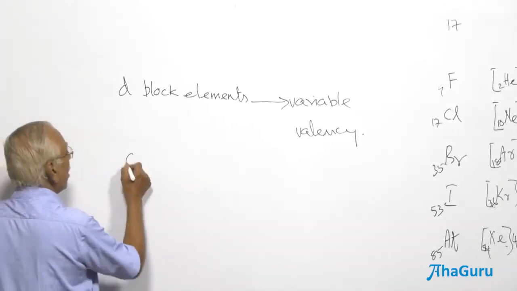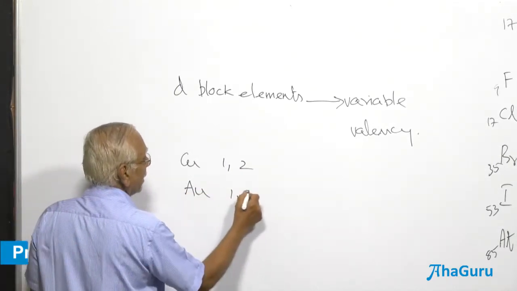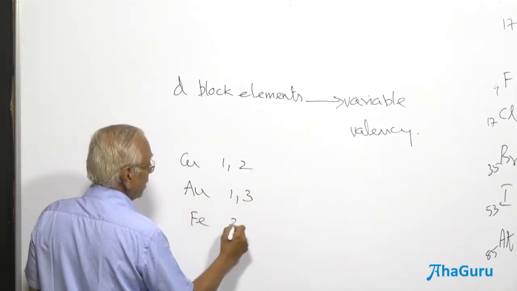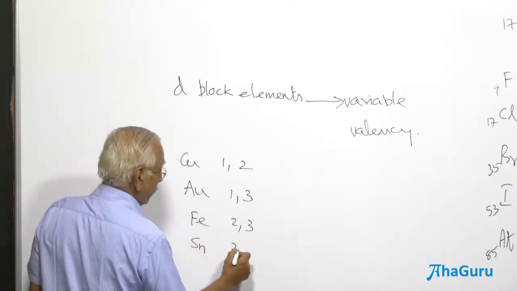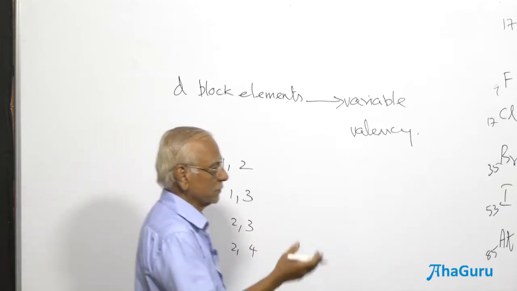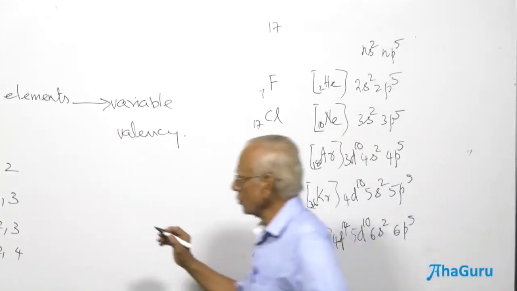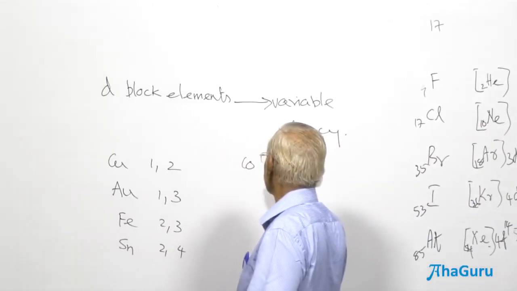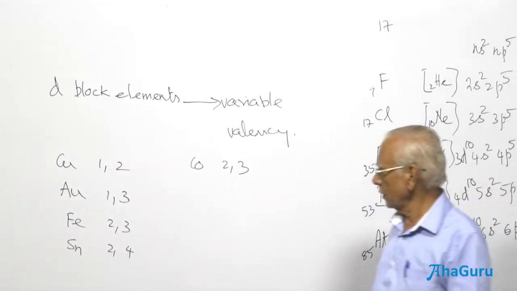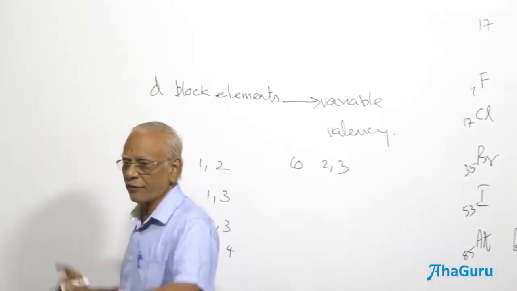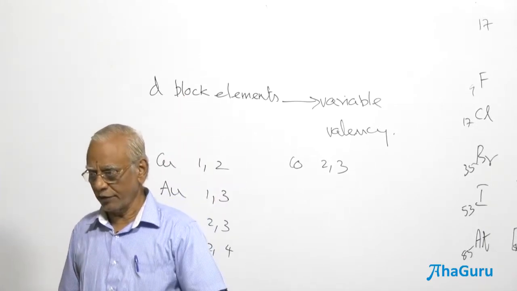Some of the examples: copper, I told you 1 and 2; gold 1 and 3; iron 2 and 3; tin, stannum, 2 and 4. There are many examples. Let us remember: cobalt 2 and 3, and so on and so forth. Whereas alkali metals form only +1. Alkaline earth metals form +2 only, based on their electronic configuration.